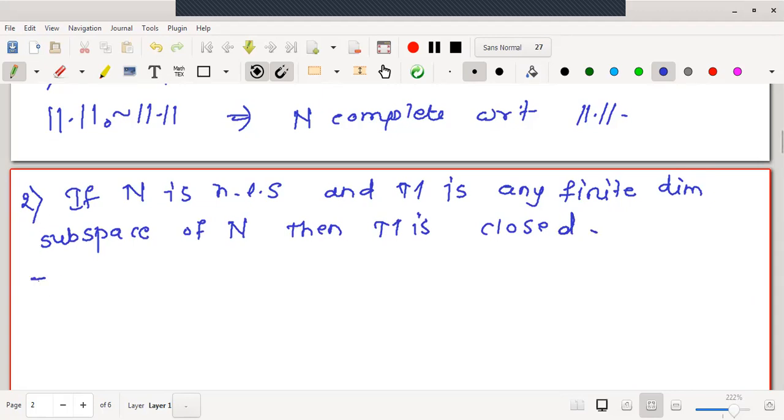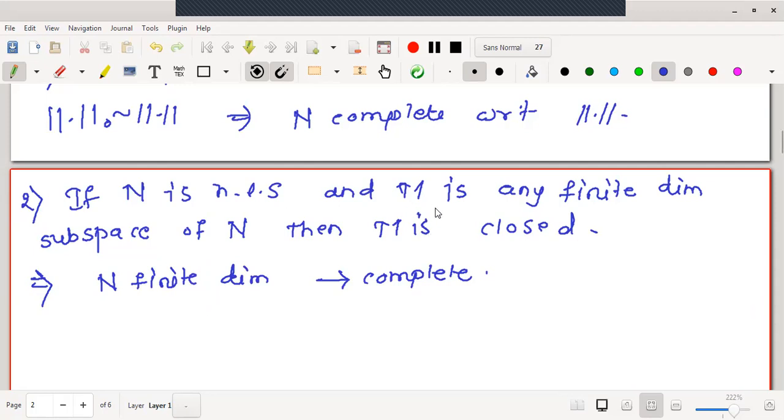Now, to prove this result, we will make use of the main theorem and the previous corollary. What we have proved in the previous corollary: if N is a finite dimensional normed linear space, then it is complete.